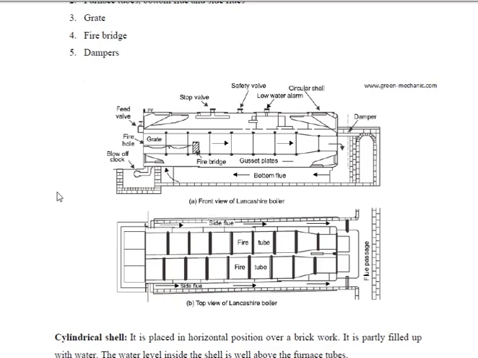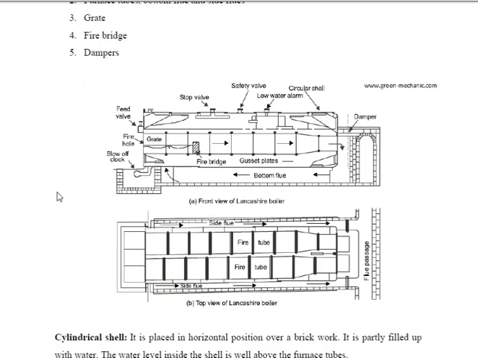Here, each fire tube has a separate combustion chamber. Suppose there are two fire tubes, it means there are two separate combustion chambers, right? So we are dividing it into two, the front end and the rear end. Left hand side is the front end and right hand side is the rear end.